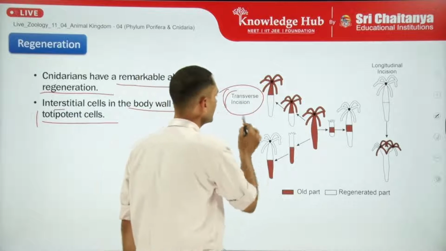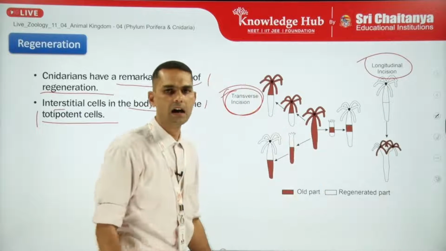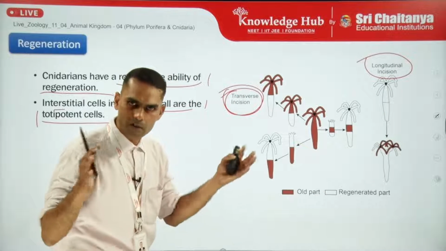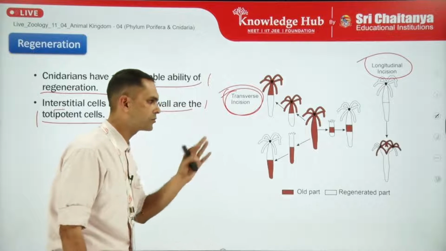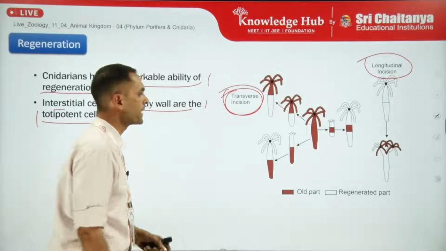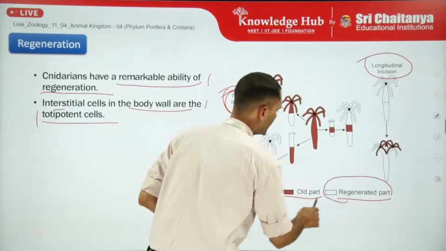So this is the transverse incision and this is the example of longitudinal incision. Both are producing different bodies, or both are producing young ones asexually. So both will be clones, right? So this is the old part and this is the regenerated part.